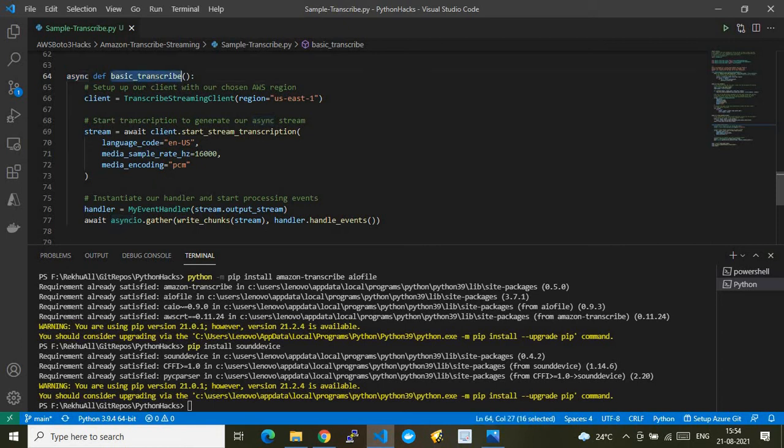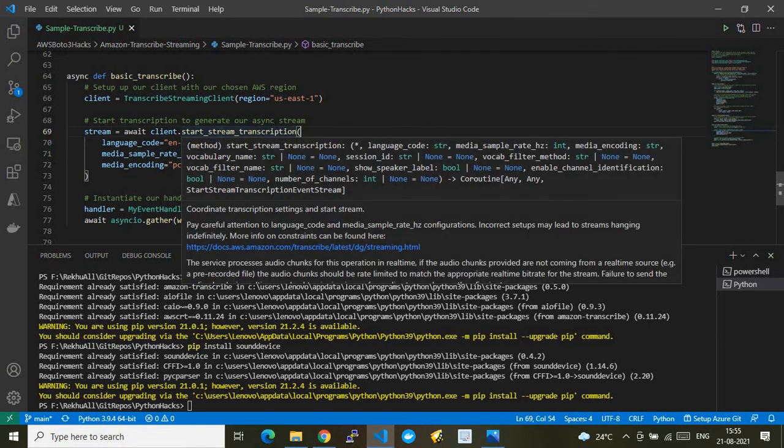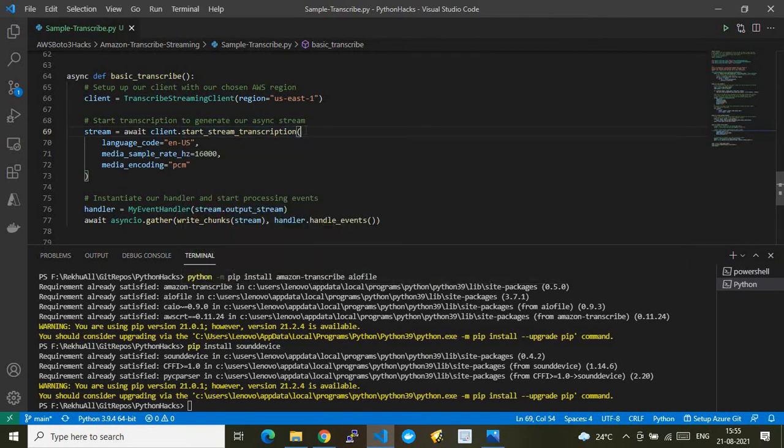This basic underscore transcribe function is now invoked, where we are loading the transcribe streaming client for region US East 1, that is the North Virginia region, and the variable where it gets stored is client. From the client we are again leveraging the await operation, and in that we are invoking the API called start stream transcription. As the name says, it will translate the speech to text in real time.